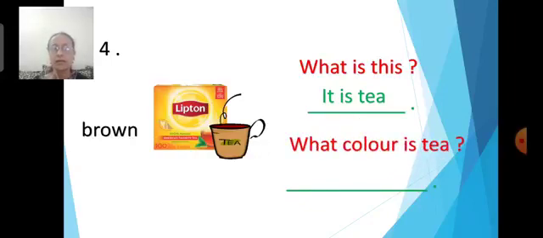My next question will be, what color is tea? What color, children? Yes, already you have given me the correct answer. How do we write now? Tell me, how will you write? First you are going to write there. Very good children. Tea spelling.